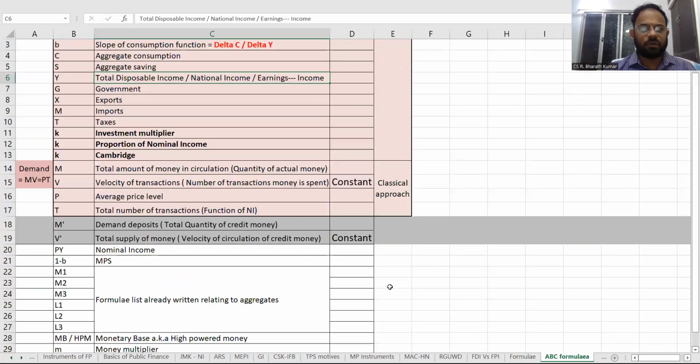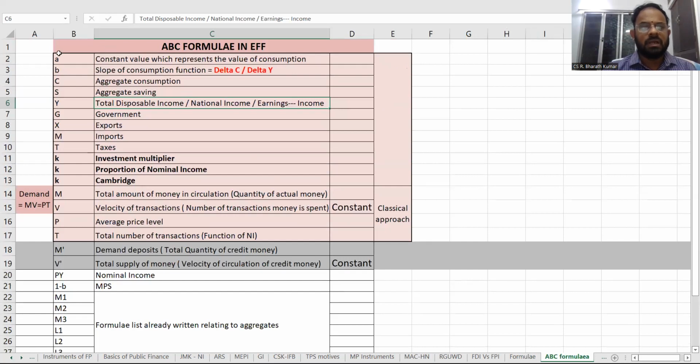Next is the ABC formula. What is this ABC formula? Small a means what? A constant value representing the value of consumption. In simple words, they'll say capital C is equal to a plus bY. What is small a? What is b? b is the slope. What is capital C? What is capital S? So this is going to be very vital.